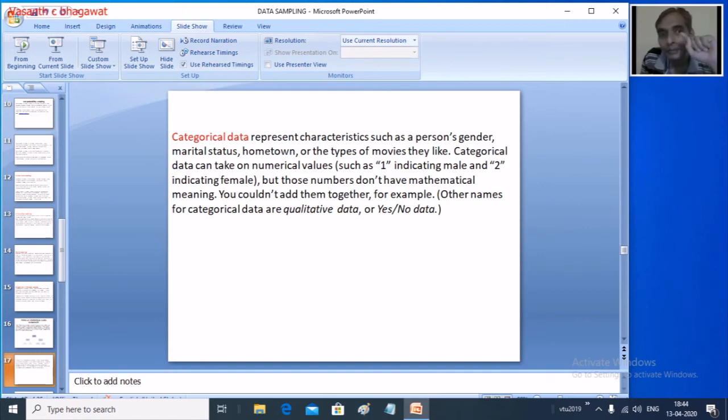Now this pin code has numbers. When you say it has numbers, is it categorical or quantitative? That is the next question. When you look at our pin code, which has a number, does it mean that I can use any mathematics on this particular number and try to get any information?